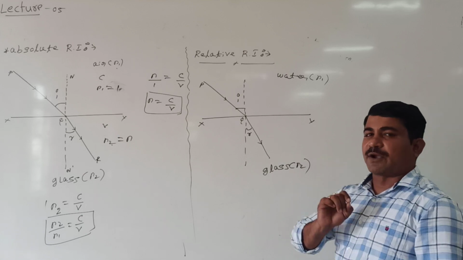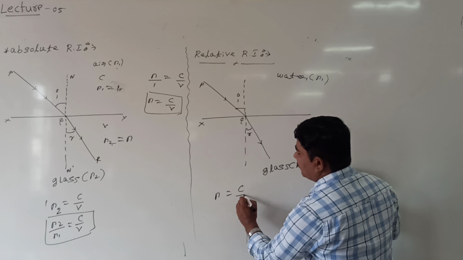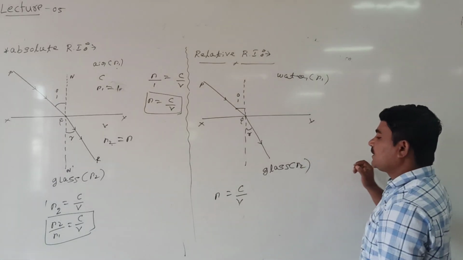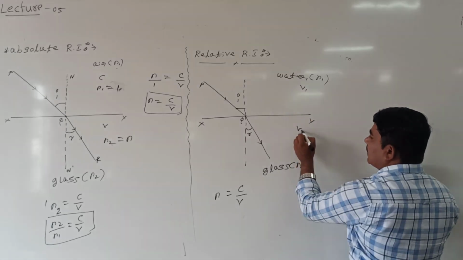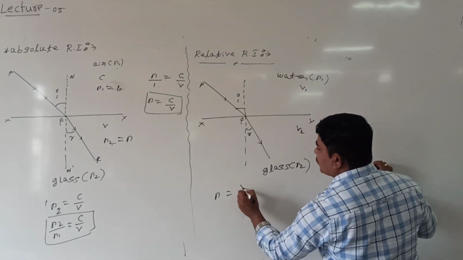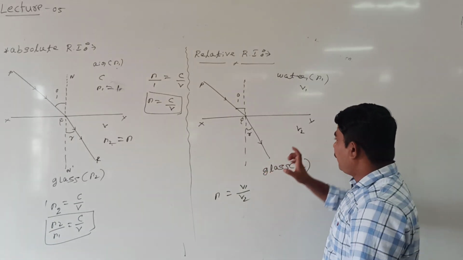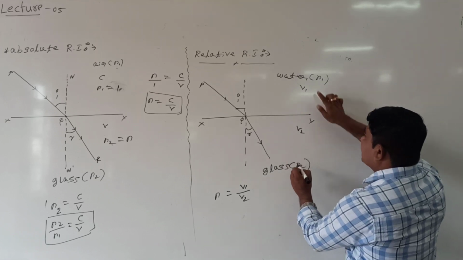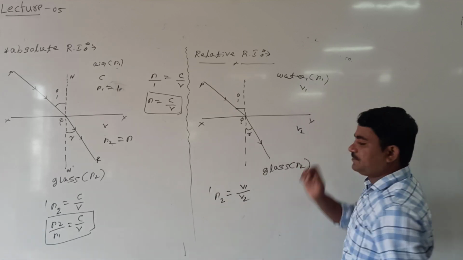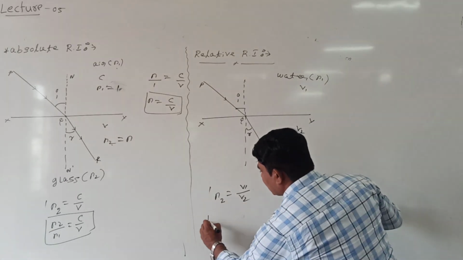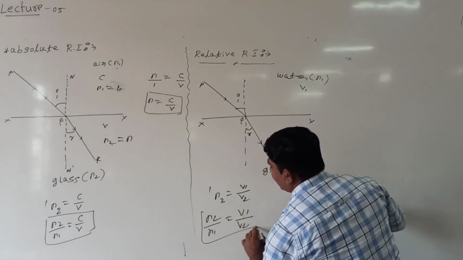How to define refractive index generally? The general formula: refractive index is the ratio of the speed of light in the media. Let us consider the speed of light in the first medium to be v1, and in the second medium v2. Then the refractive index of the second medium with respect to the first medium is n2 divided by n1, which is equal to v1 divided by v2.